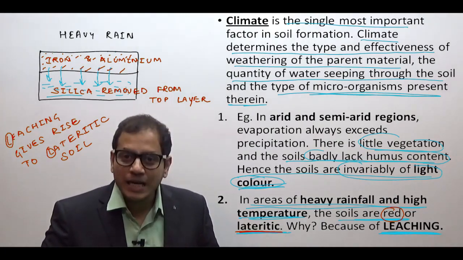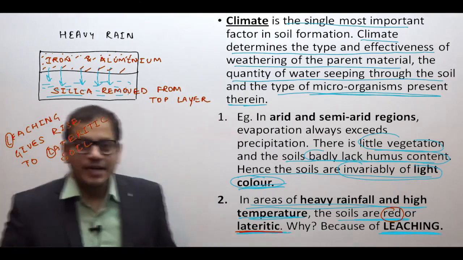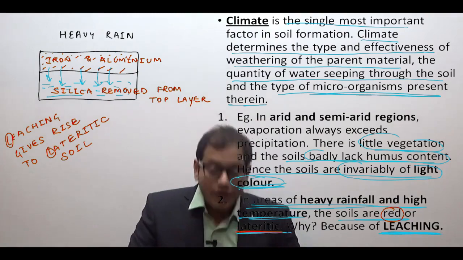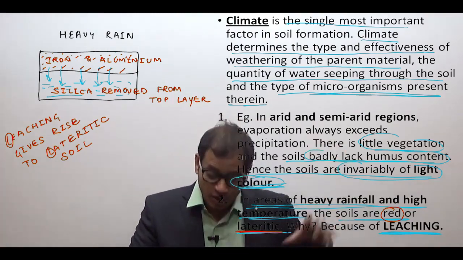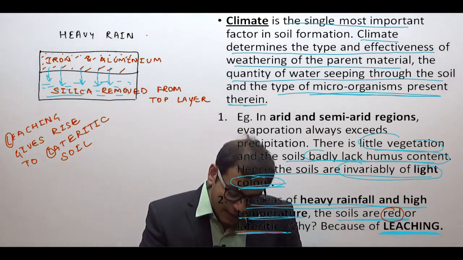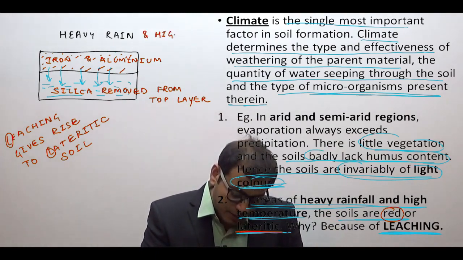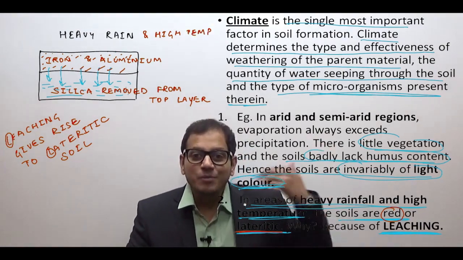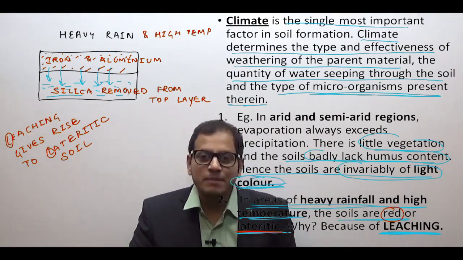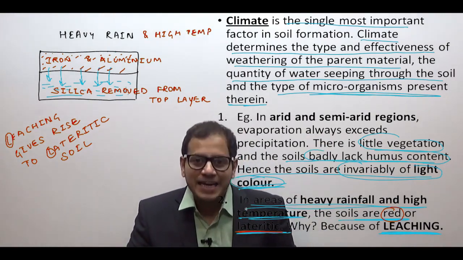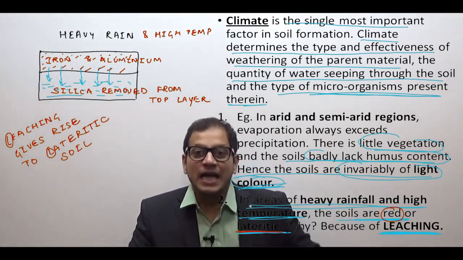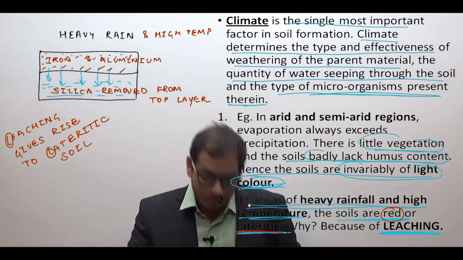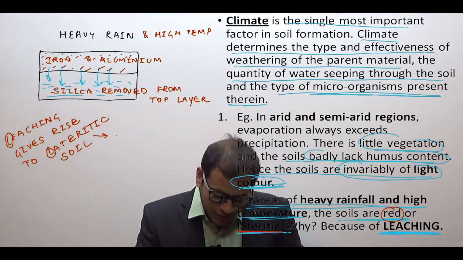So why are they known as lateritic soil? The word laterite means bricks. This soil occurs in the regions of heavy rainfall and high temperature. Heavy rainfall will remove most of the minerals from the top layer of the soil, while high temperature will bake the soil, and therefore the soil becomes very hard and deficient in all kinds of nutrition. It is a poor soil.